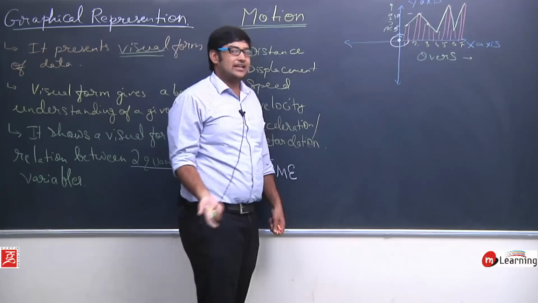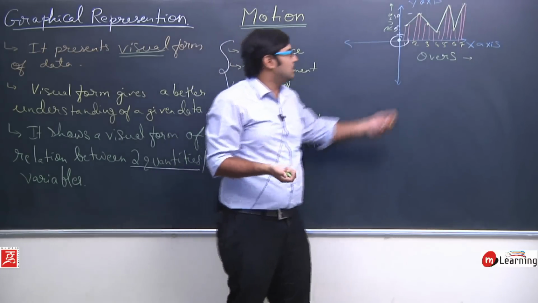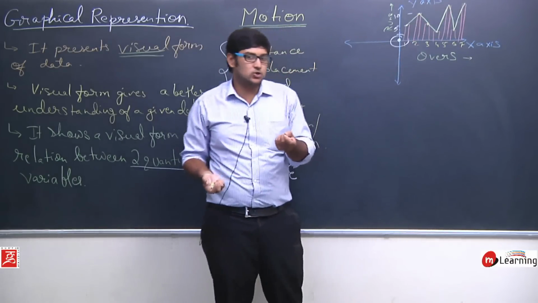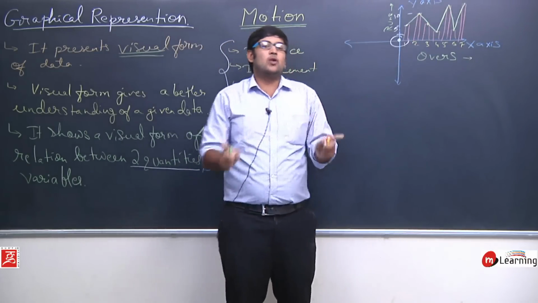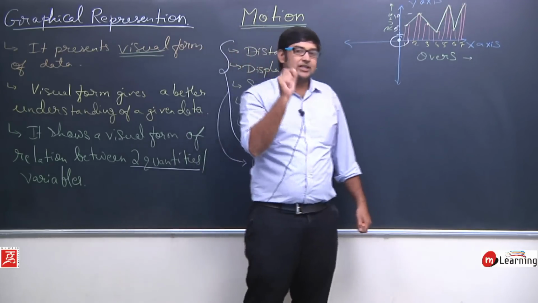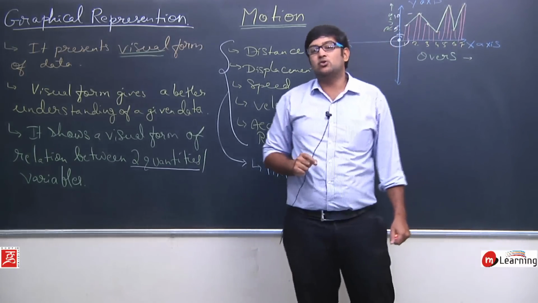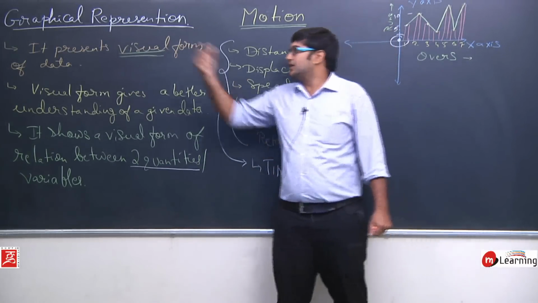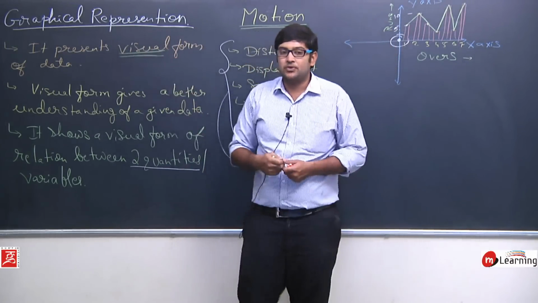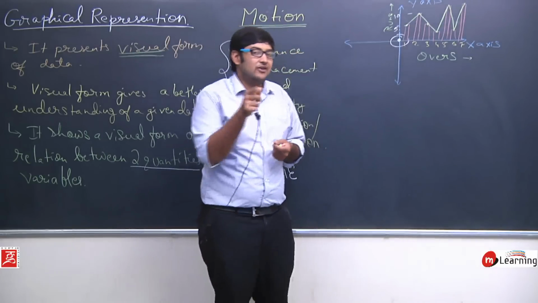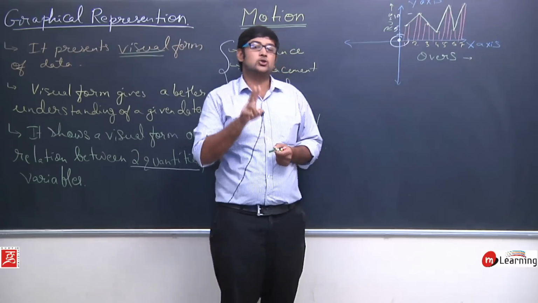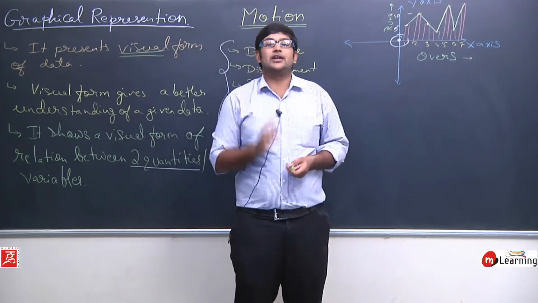So what exactly is a line graph? A line graph is again a form of graph which can show the relation between two quantities. The most important thing to remember is that graphical representation is used to show the relation between two quantities.